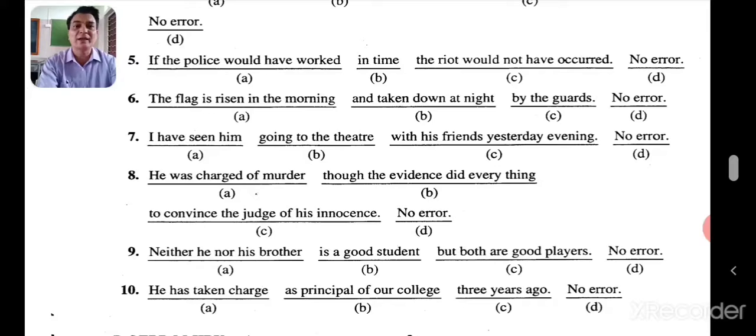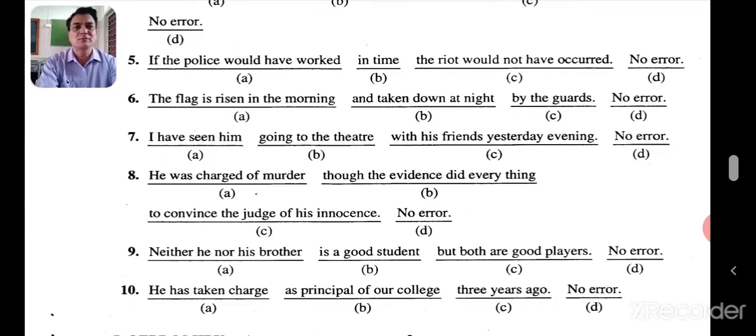Let's go to the sixth one. The flag is risen in the morning and taken down at night by the guards. The flag is raised in the morning. It should be raised in the morning. The sun rises, but the flag is raised in the morning. So A is the answer there.